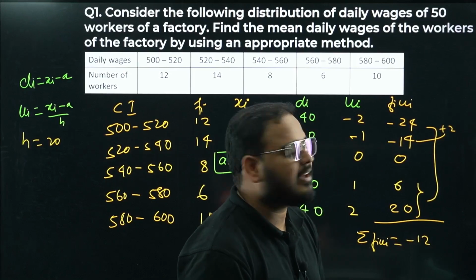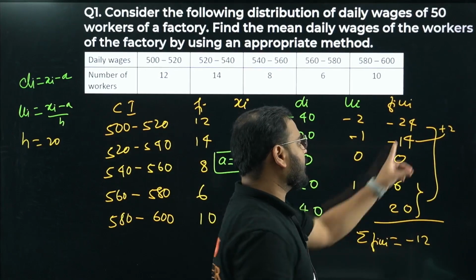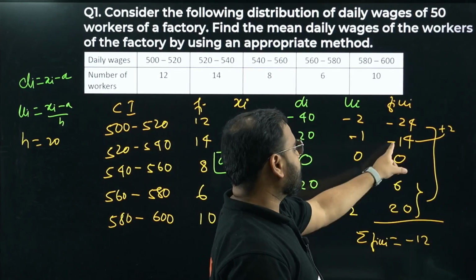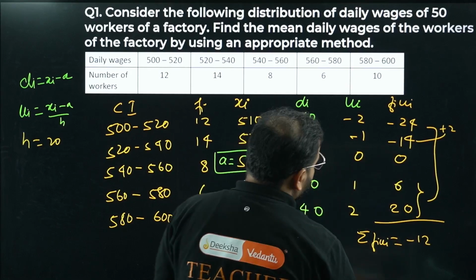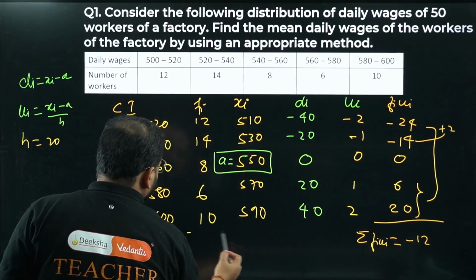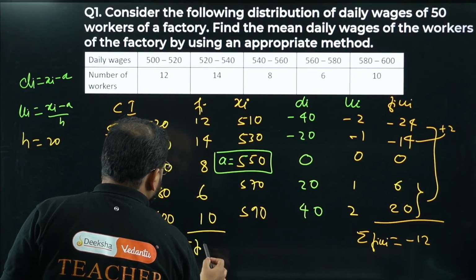You can choose to add in any way, but I chose this way. 26 over here, 24 over here makes plus 2, with 14 will make minus 12. That's my sigma FiUi. What is this value, sir? Will you add it? No, sir. This is going to be simply 50.